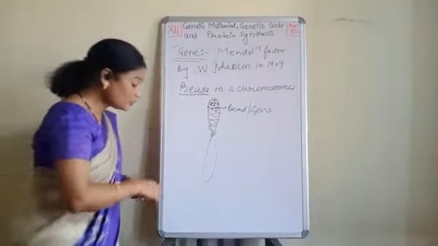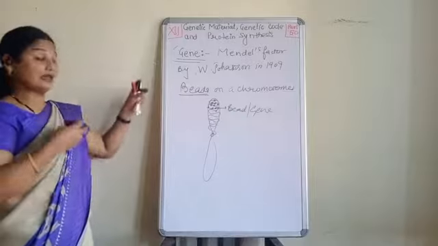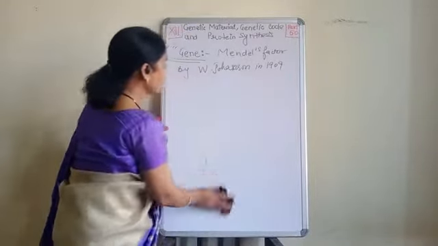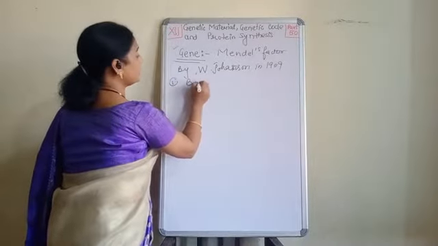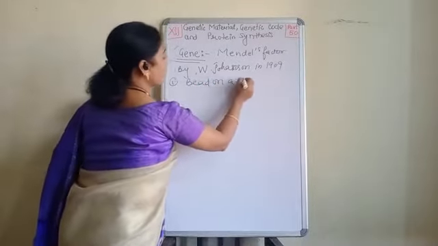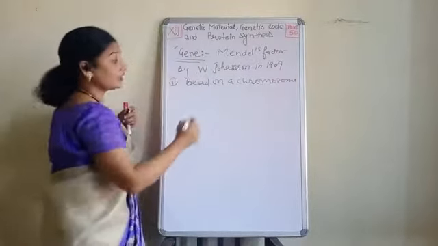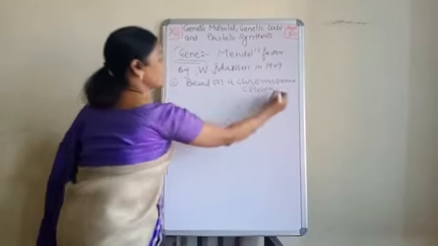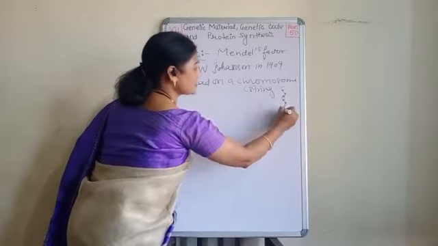So the earlier definition, point number 1, was that it was considered a bead on a chromosome, and the chromosome was considered a string. If these were the string, then these beads were the genes.